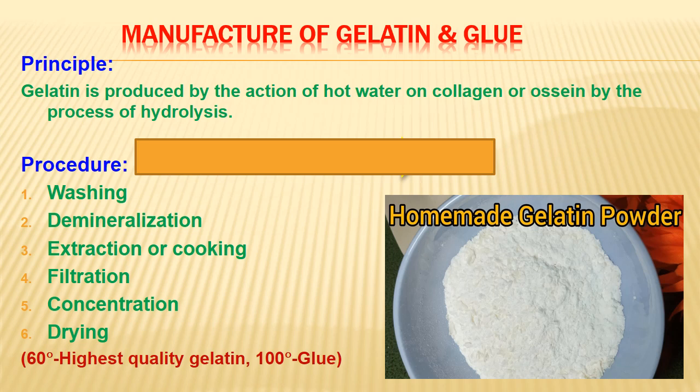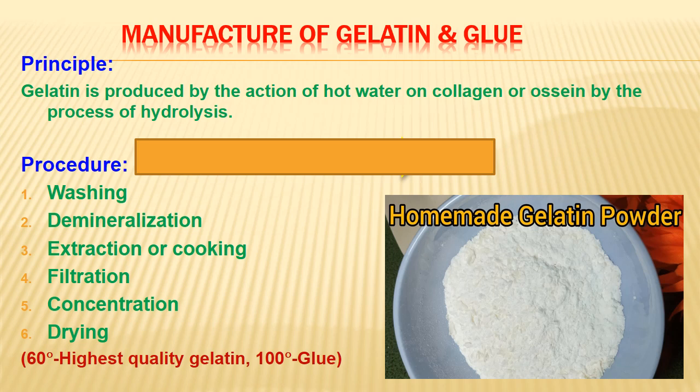The procedure or the steps, this is particularly for making gelatin from bones. There should be washing of bones, then demineralization to remove the hard mineral or inorganic part, then extraction of collagen by heating, through which we get the actual conversion of collagen to gelatin, and then there is filtration to remove this gelatin part, then further concentration, and finally drying.